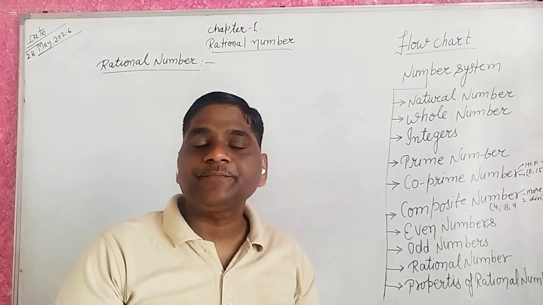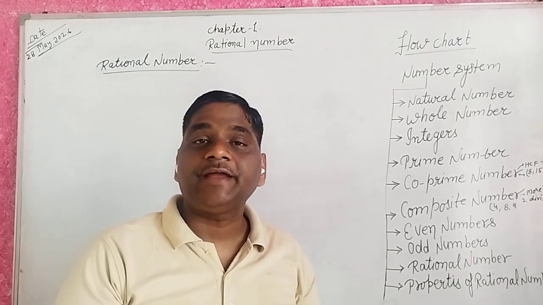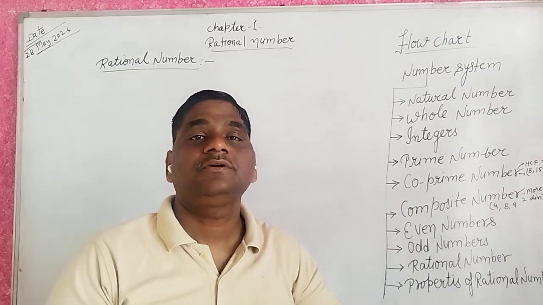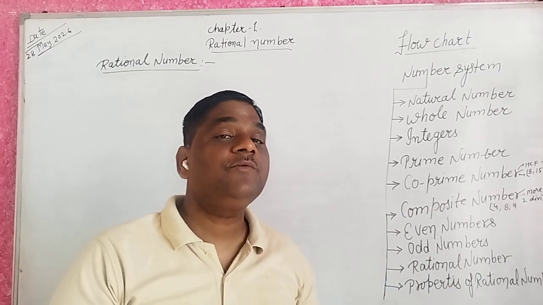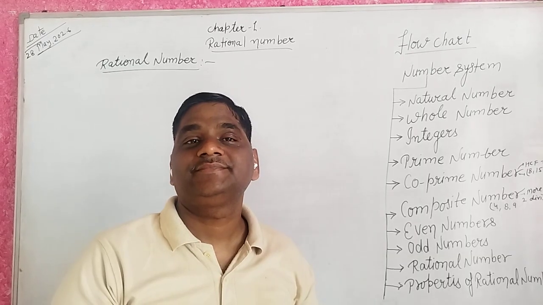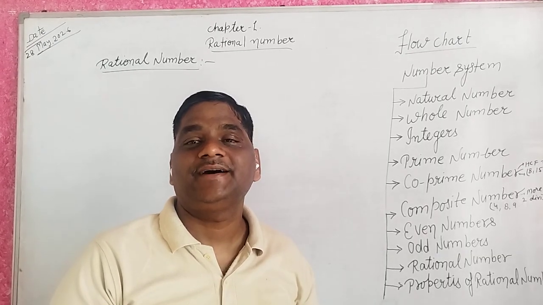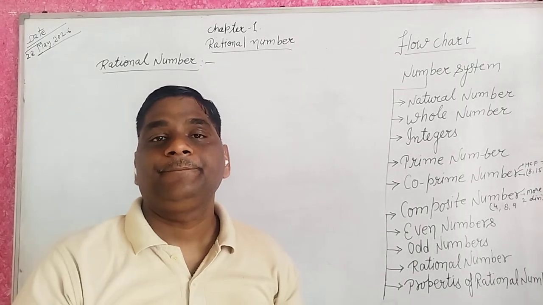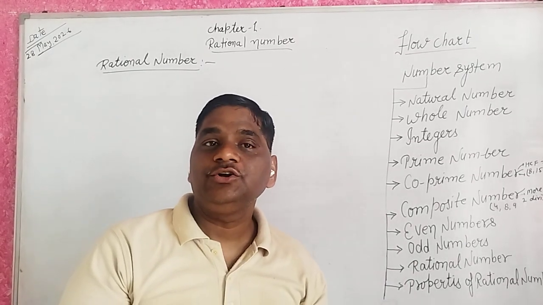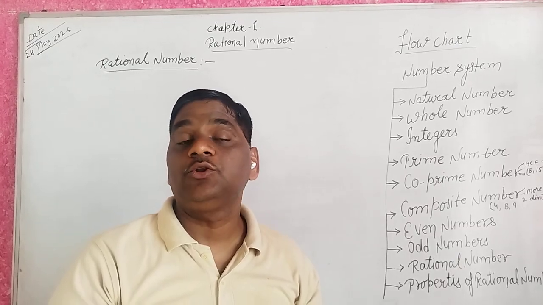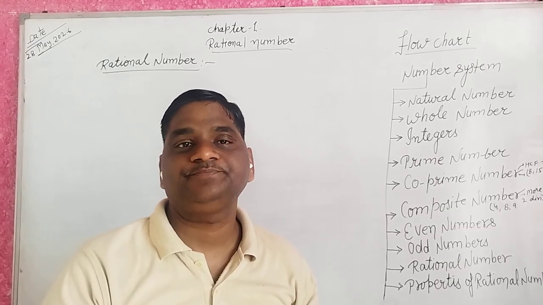I understand that, why we write it a rational number and why we write it a fraction. Understood? Yes. We see here how we know about a rational number and how we know about a fraction.